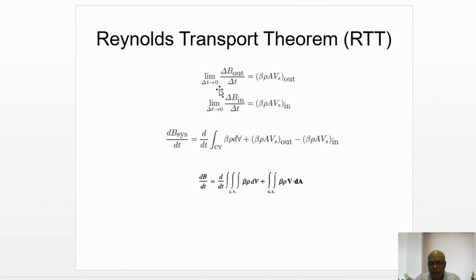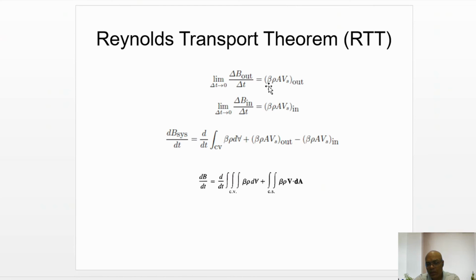Then, as delta t tends to 0, delta B out by delta t can be expressed as beta rho A V S out, because delta B out by delta t is nothing but the mass flow rate at the outlet.